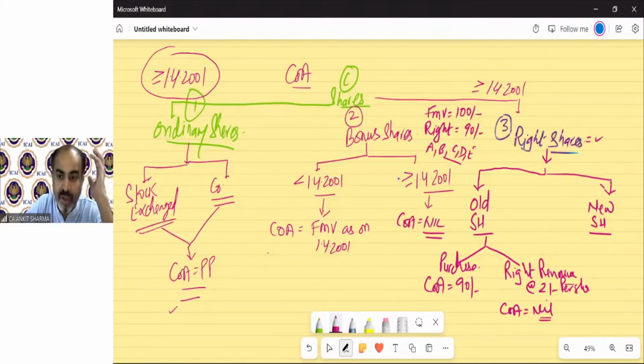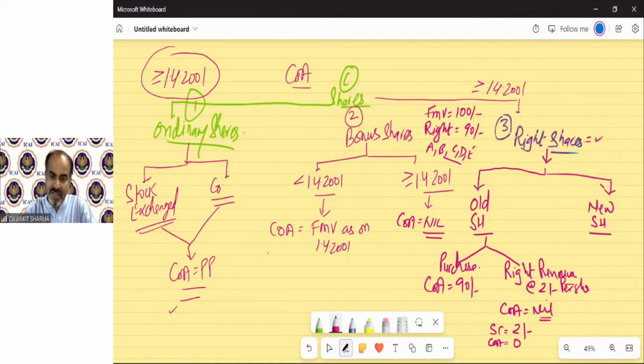So he transferred this right for 2 rupees to the new shareholder. So the sale consideration technically will be 2 rupees, but the cost will remain 0. So in case of right renounce, the cost of acquisition in the hands of the old shareholder will always be 0. He did not pay anything for the right.